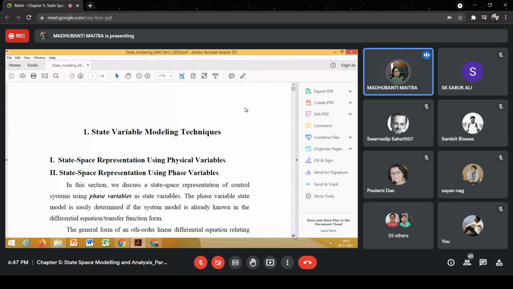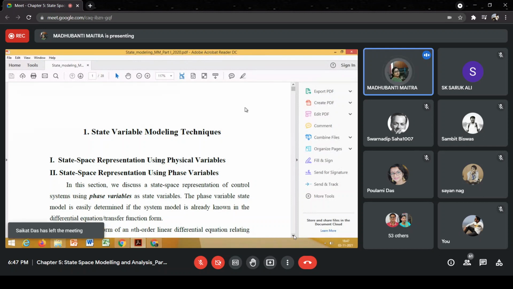For a non-linear system we cannot obtain a transfer function, so the transfer function modeling technique is not valid for typical nonlinear systems. And if the initial conditions are not zero, then also we cannot obtain a transfer function. These limitations are not there if you go for state variable modeling techniques. That's why it has a wide application.